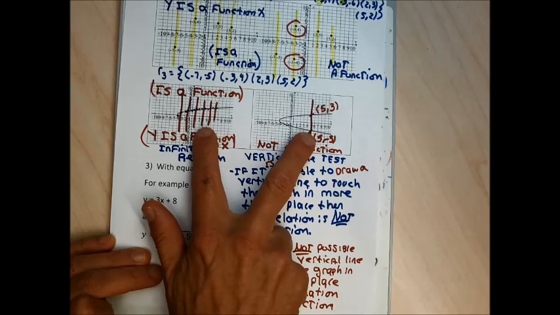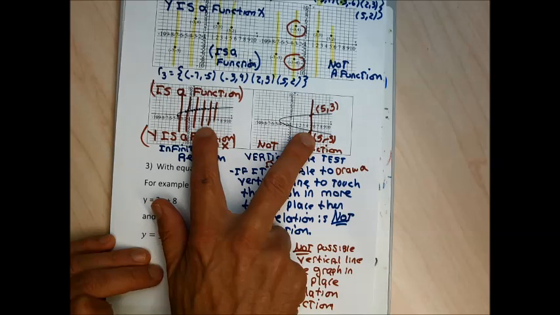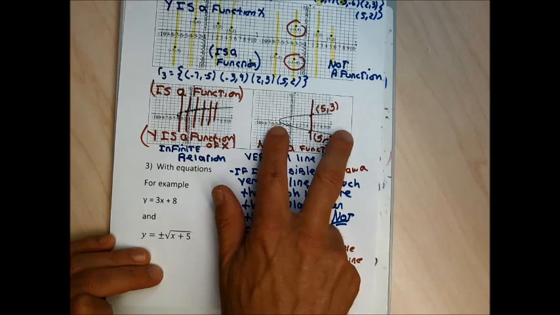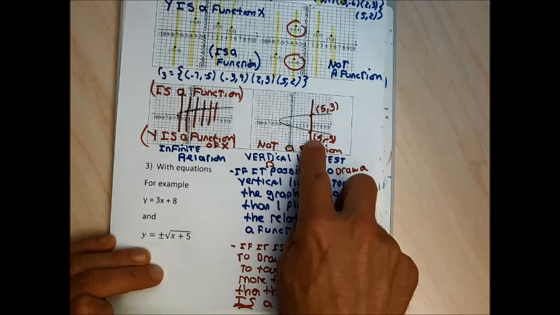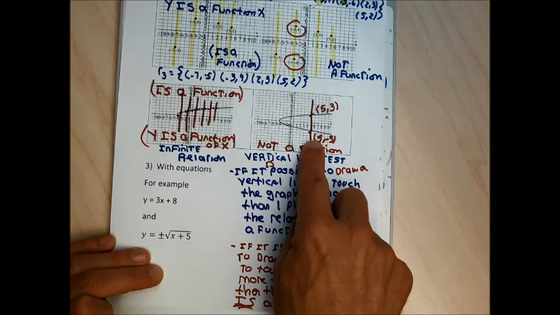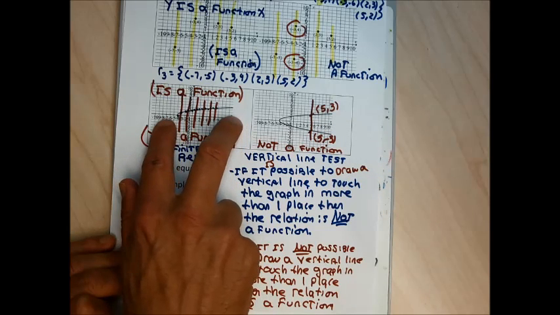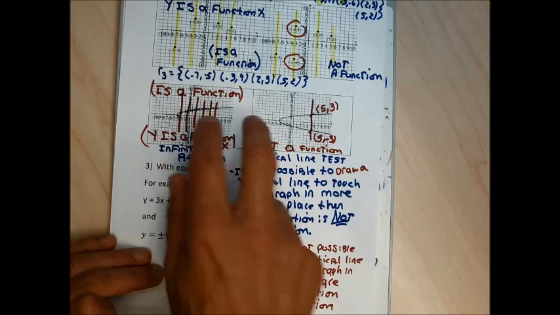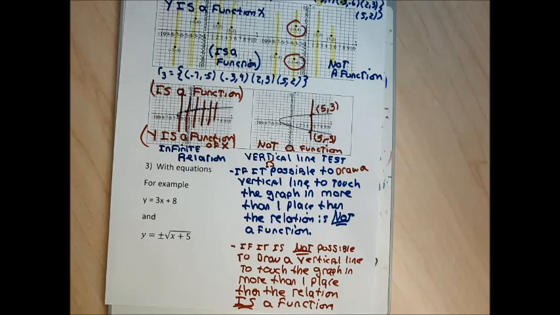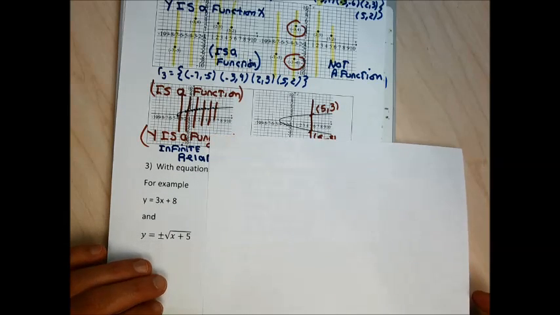When we have relations that are drawn with the points connected graphically, those are infinite relations because there's infinitely many points. If the graph fails the vertical line test, meaning you can draw a vertical line to touch the graph in more than one place, it's not a function. If it passes the vertical line test, meaning it's impossible to draw a vertical line to touch the graph in more than one place, it is a function.